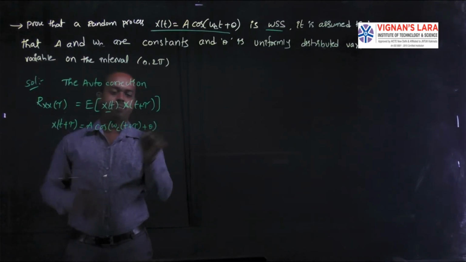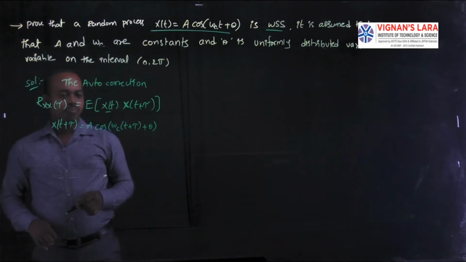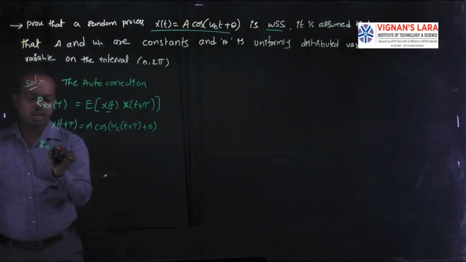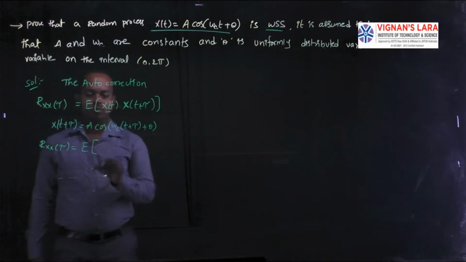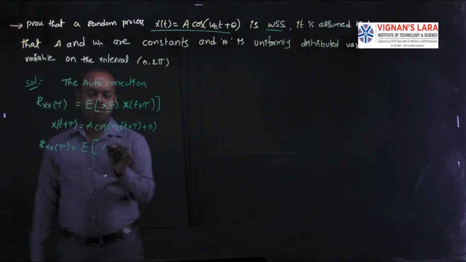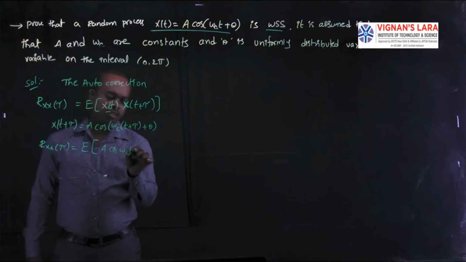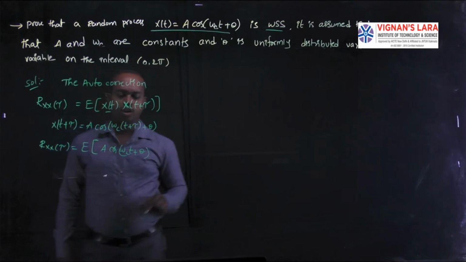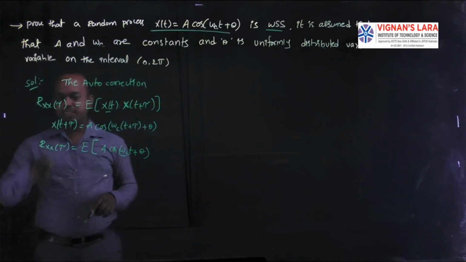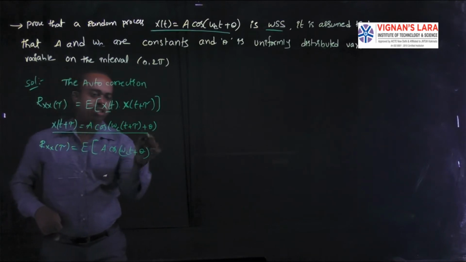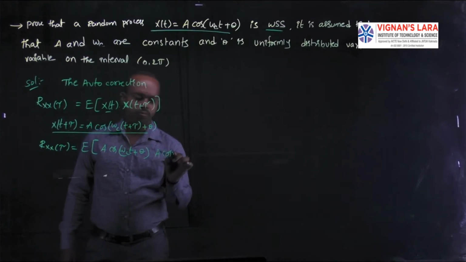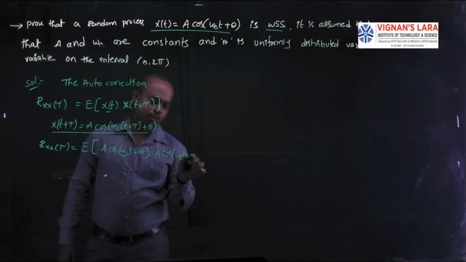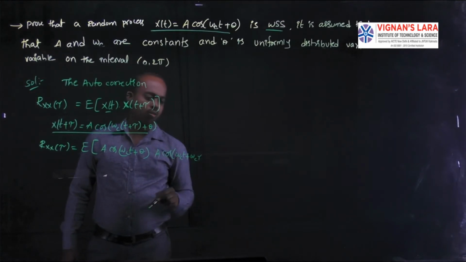So RXX of tau is the expectation of x of t, which is A cos of omega ct plus theta, into x of t plus tau, which is A cos of omega ct plus omega c tau plus theta.